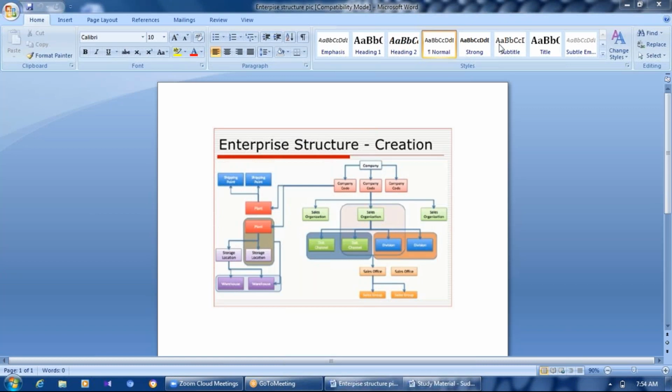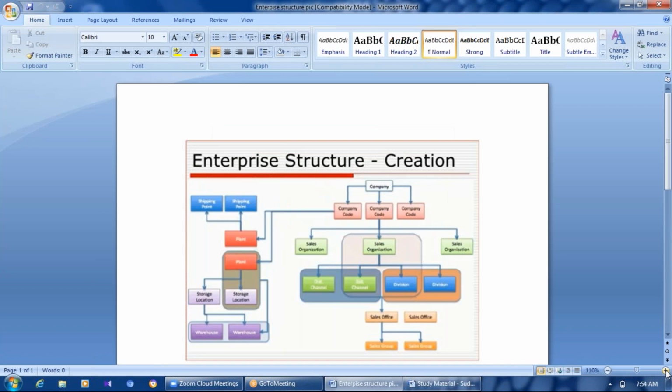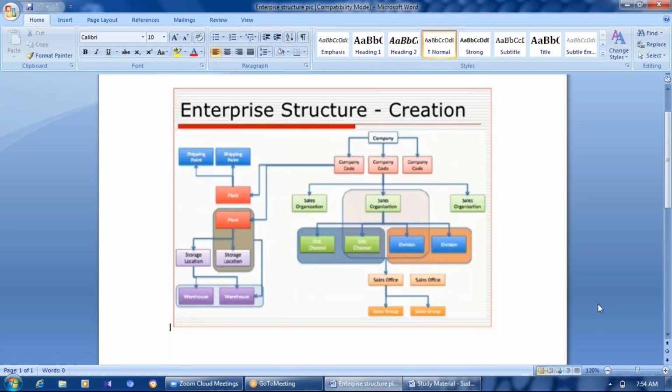Guys, can you see my screen? Yes, sir. Okay. Yeah. You can see my screen.